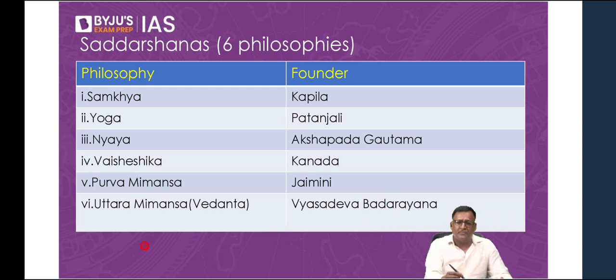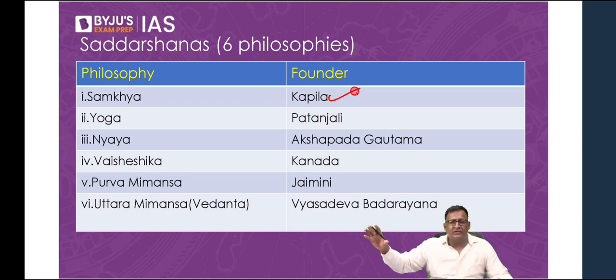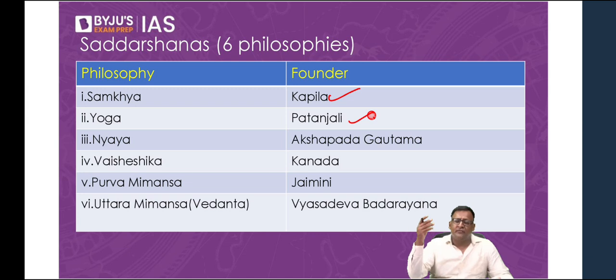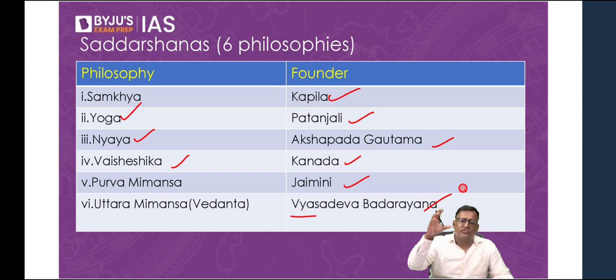For example, we have Sankhya philosophy given by Kapila. Kapila was the founder of this philosophy. What does this philosophy talk about? I'll deal with it when I do the philosophy topic. Similarly, Patanjali says that if you do yoga, you can attain moksha. Then Akshapada Gautama gave Nyaya philosophy. Kanada gave Vaisheshika. Purva Mimamsa was given by Jaimini and Uttara Mimamsa by Vyasadeva Badarayana. Each of these philosophers gave their own philosophies to attain moksha.